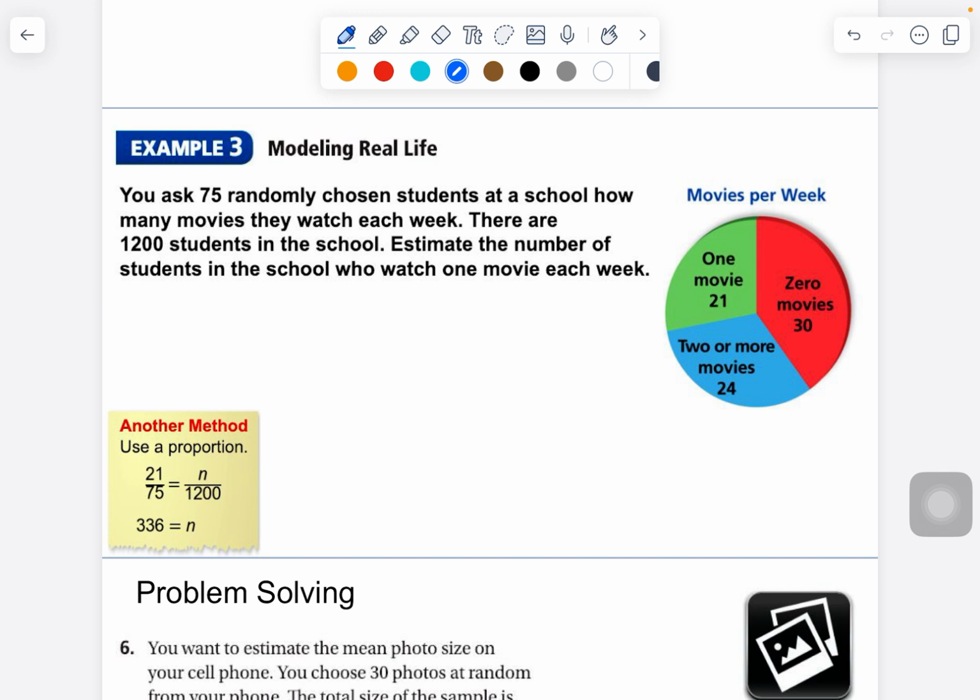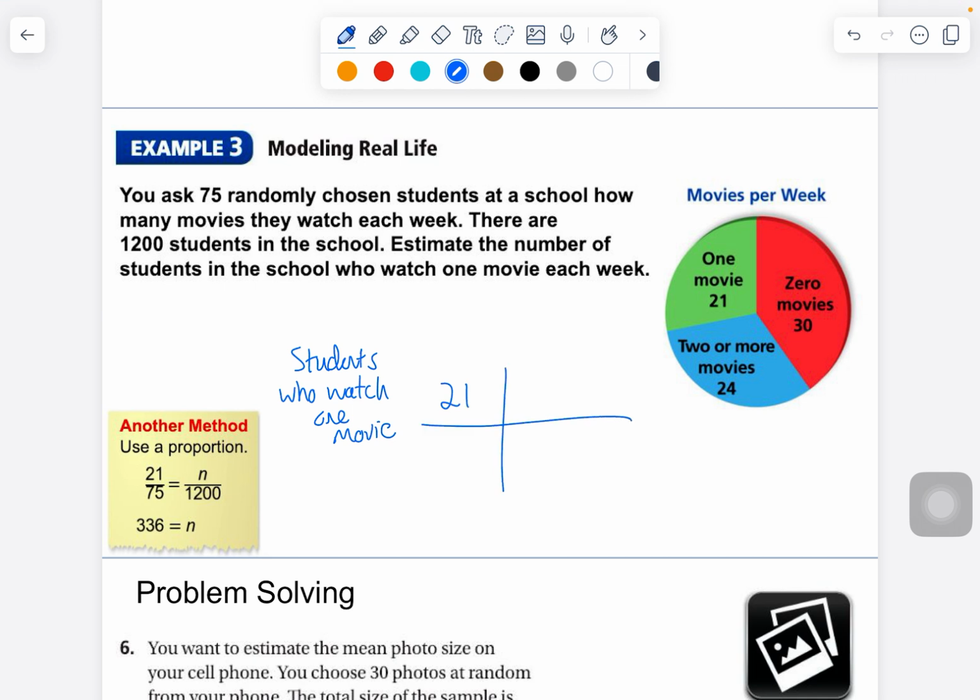Estimate the number of students in the school who watch 1 movie each week. Okay, so we're going to say students who watch 1 movie is 21.